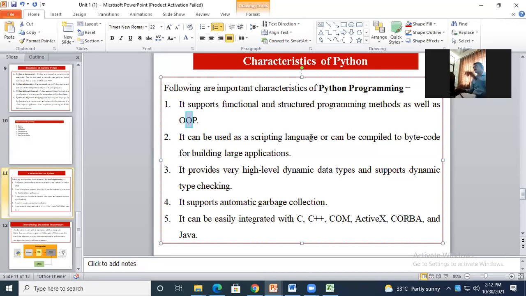Scripting language, that means again it goes line by line. Okay, or can be compiled to bytecode. Bytecode again in the form of zeros and ones. Okay, for building large applications. It provides very high level dynamic data types and support dynamic type checking. Okay, we will go to this type checking again when we will start the programming. It supports automatic garbage collections. It can be easily integrated with C language, C++, then ActiveX, COM, Corba, and Java programming languages.